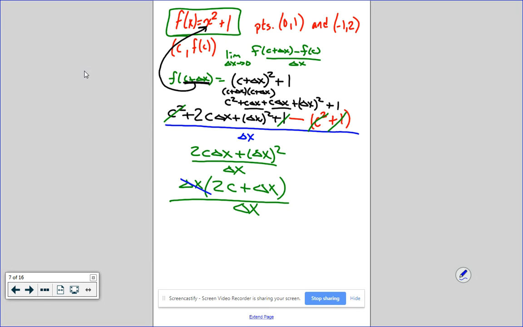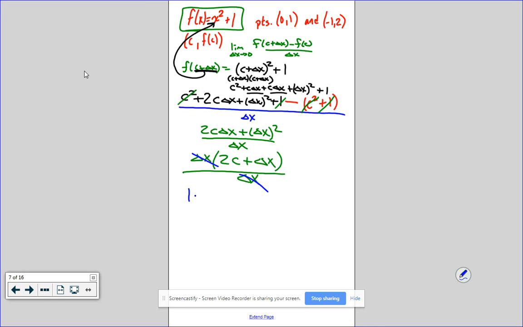Now I'm going to cancel delta x on top and bottom. I get asked the question all the time, why can't we just cancel delta x here? Technically you are, but if you don't do the step and pull out what they have in common, you're going to lose this delta x. You're just going to cross it out willy-nilly and get rid of it. You have to factor it out before you can cross it out.